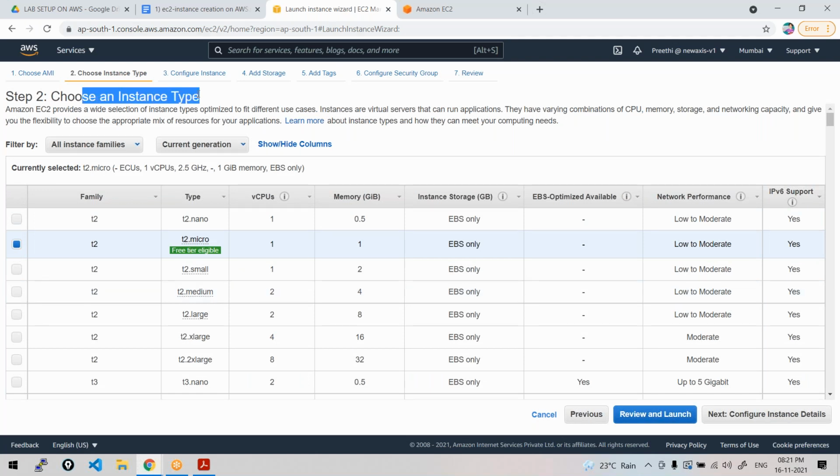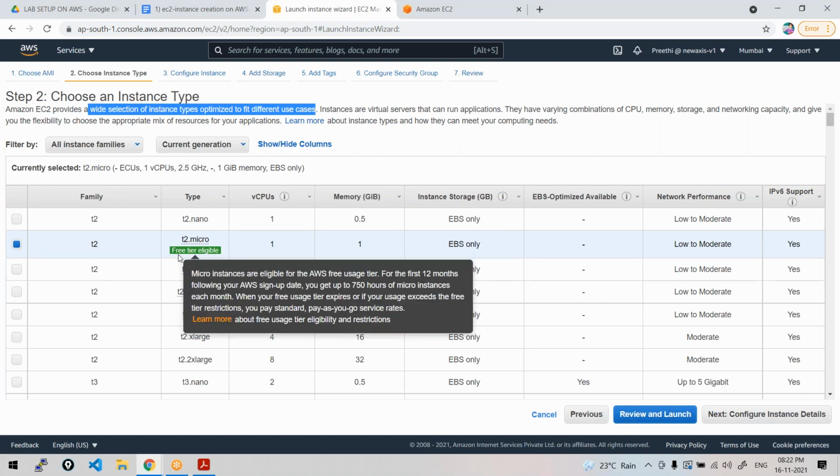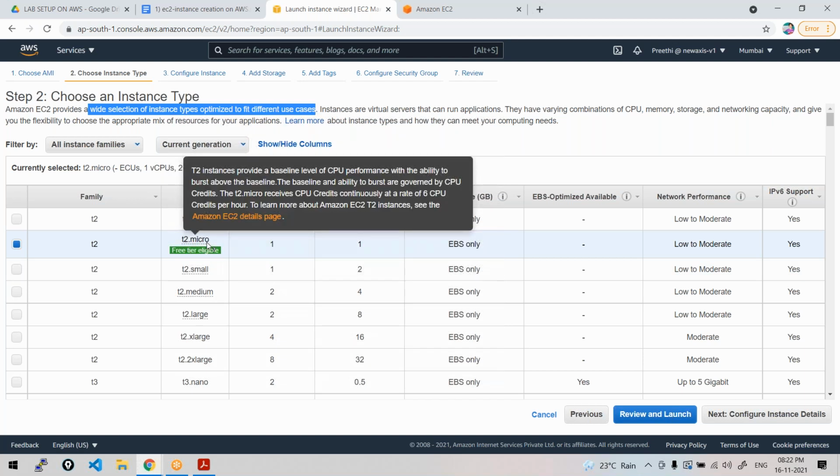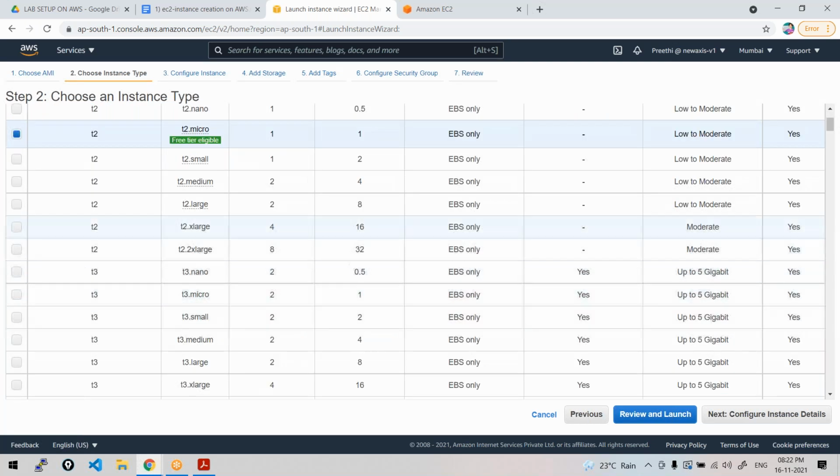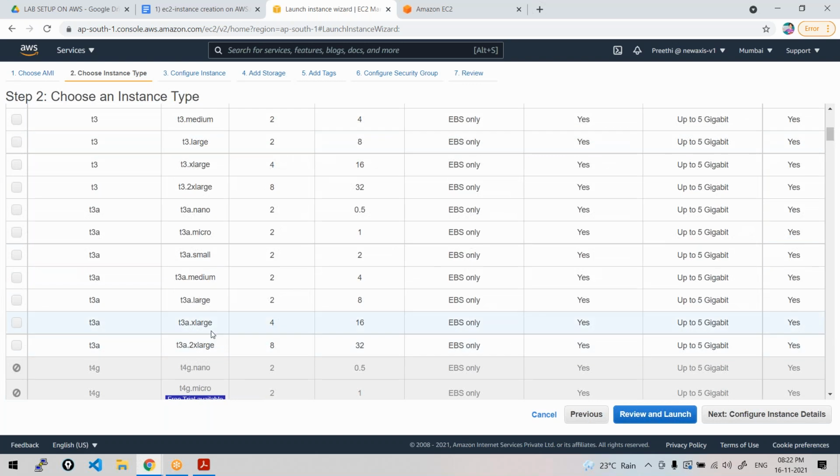Now, instance type. All the 7 steps were also explained here. Anyone having any question? EC2 provides a wide selection of instance types optimized to fit different use cases. For our learning purpose, for our lab, you can go for the free tier eligible one, T2.micro. Companies will create huge instances, using huge virtual machines. These are all different types: T2.micro, T3.medium, T3.xlarge, and so on.